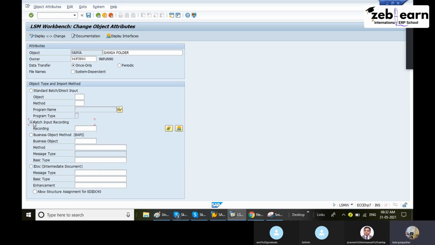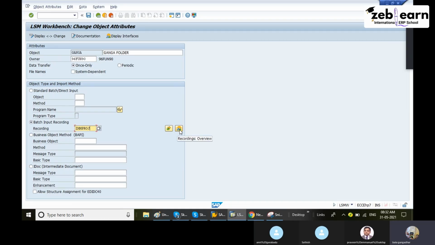But batch input recording is nothing but what we processed in the last session as input recording. Same procedure, but no coding here. Just give here ZMM PROJ. Any name you can give. Then click here. Go to option recording overview. Go to option record, or otherwise you can click directly recording overview.